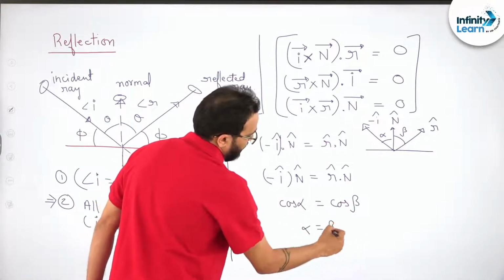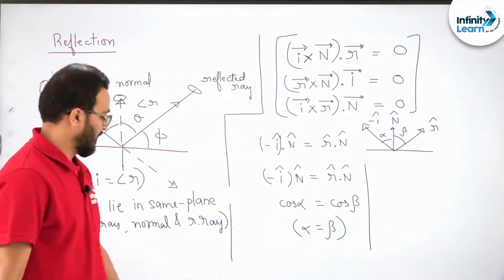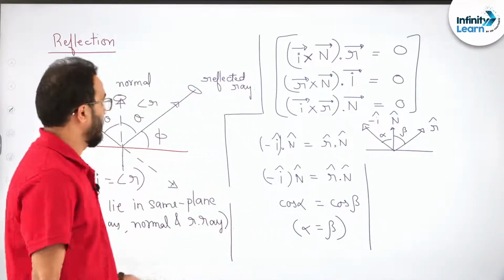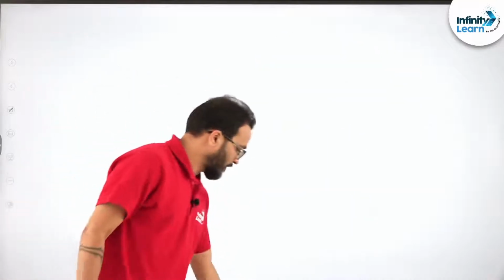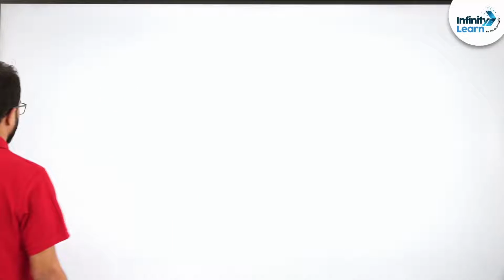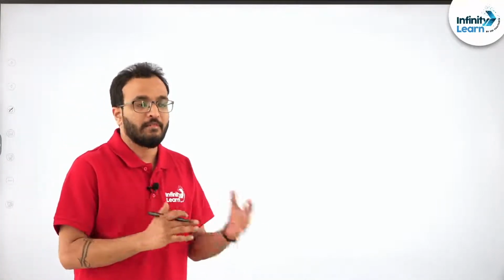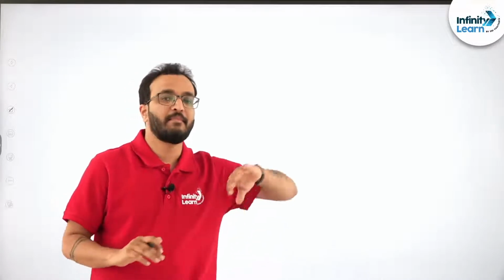So technically alpha and beta must be the same. This can also be the method. Anyways, let's move ahead now. So this is all about the simple law of reflection. Clear, everyone?